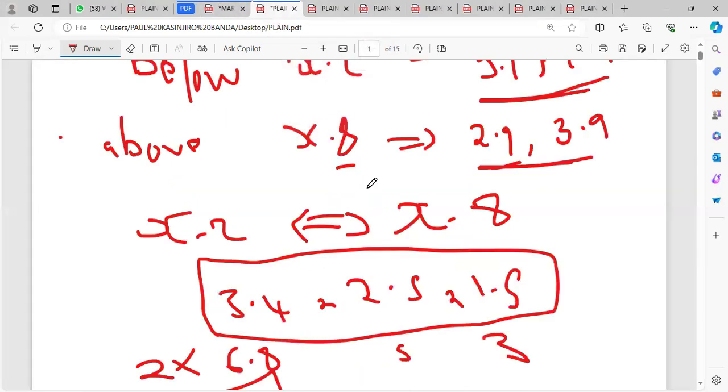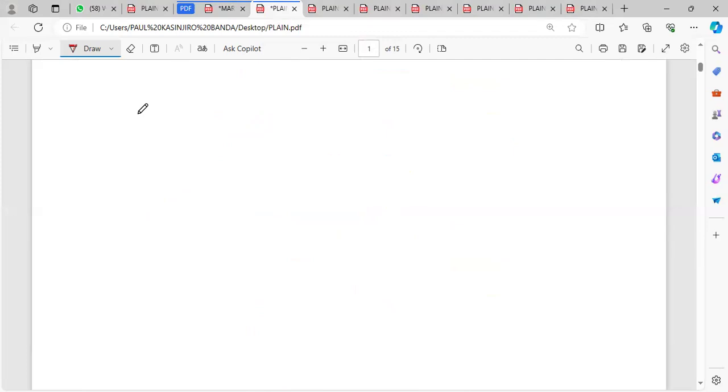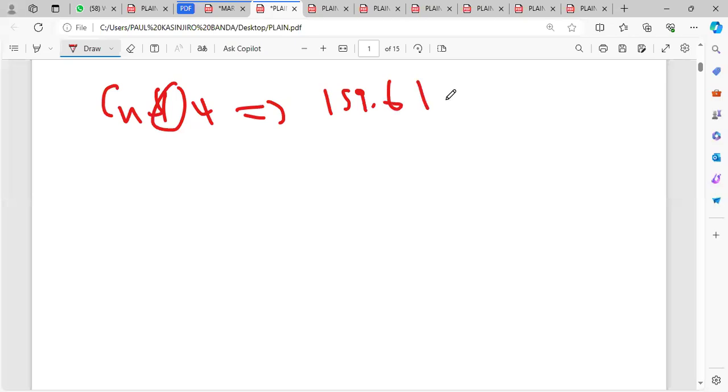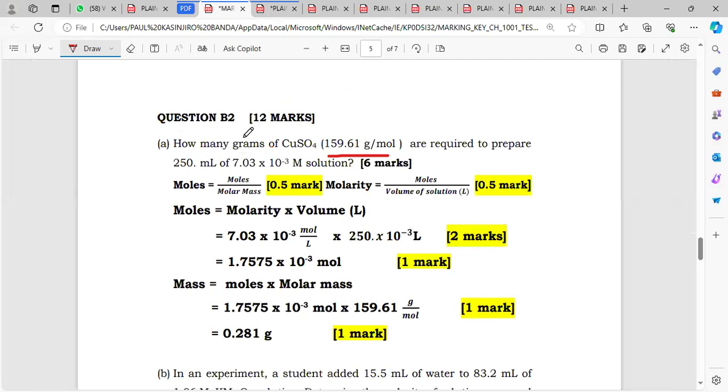So if I go to my screen here, what do I have? I have copper sulfate there with a molar mass of 159.61 grams per mole. So in this question, what are we trying to find? We're trying to find how many grams, so we're trying to find mass, right? How many grams of copper sulfate are required to prepare a solution of 250 milliliters with this molarity?